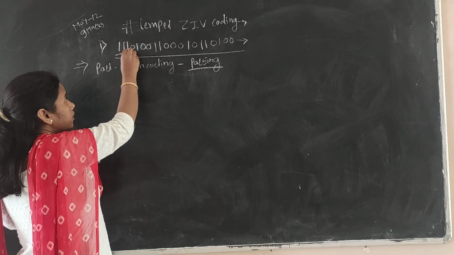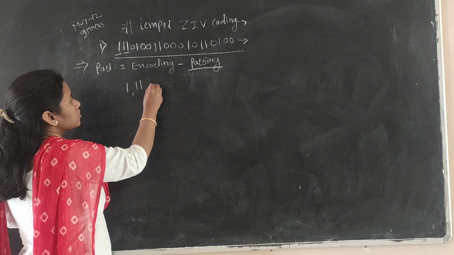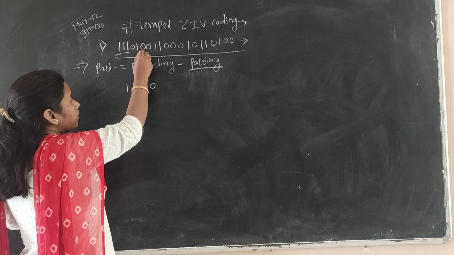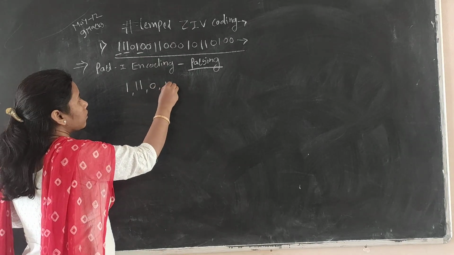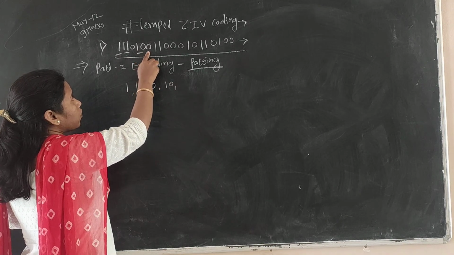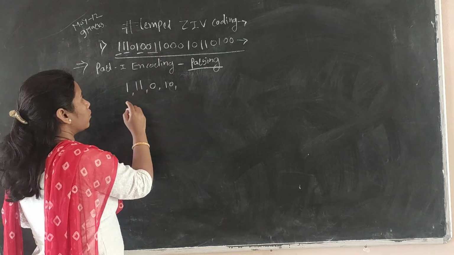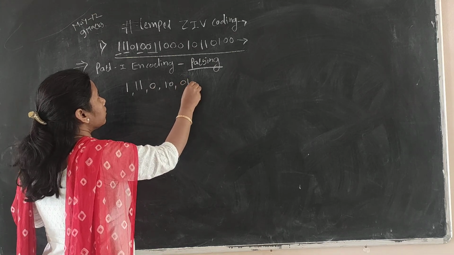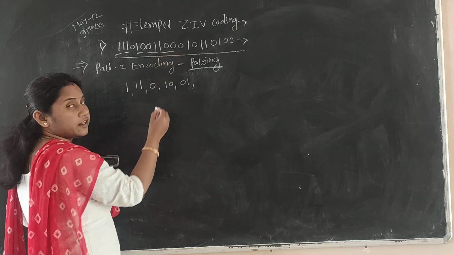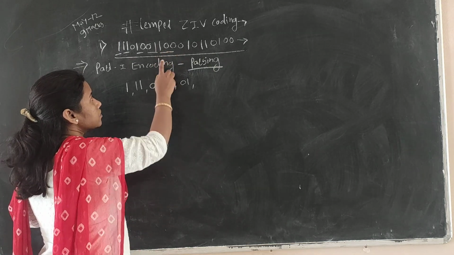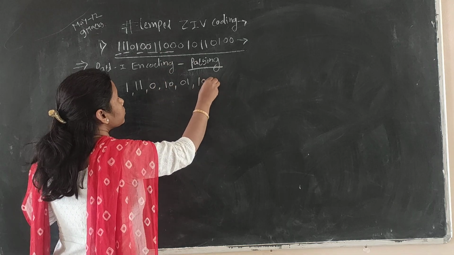The next new code is 1 1. Next, this code is 0. Then 1 we have already taken, so we will take 1 0. Then the next code is 0 1, which is not in the previous codes, so we will take 0 1. Then 1 0 is already there, so we will take the 3 bit code 1 0 0, which is not previously present.